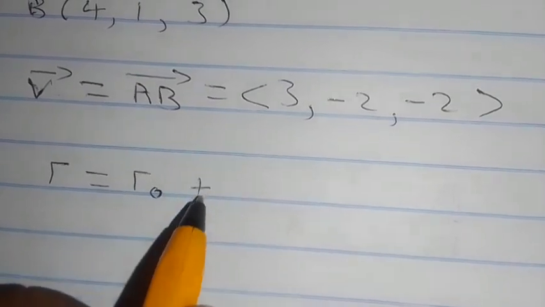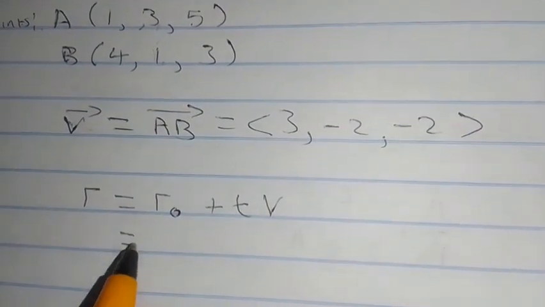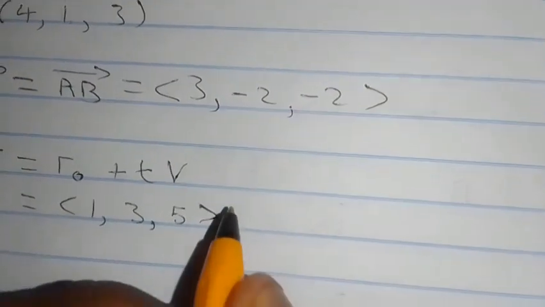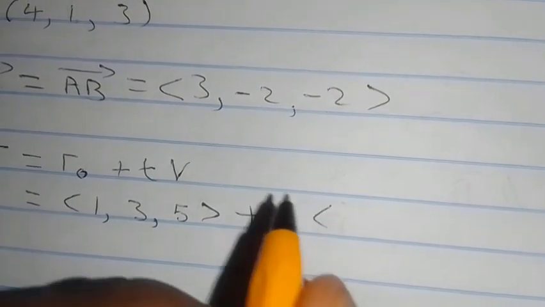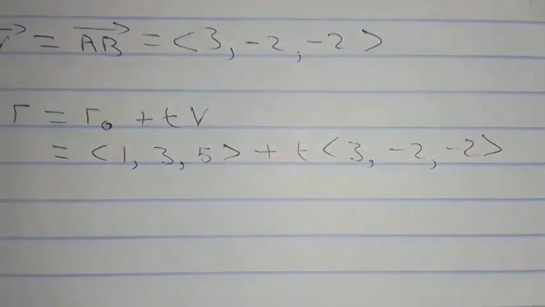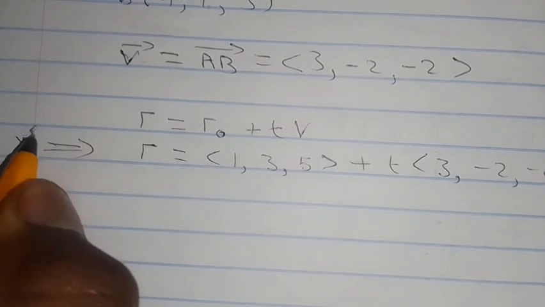And from that, remember in the last video I showed you r equals r naught plus t multiplied by V. Here, for r naught, you just pick any coordinate from this. So I'm just going to pick A, so I have 1, 3, and 5, plus t multiplied by 3, minus 2, and minus 2. And this will be your vector equation. This is known as the vector equation.